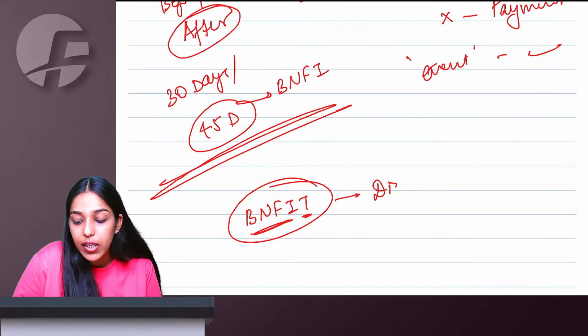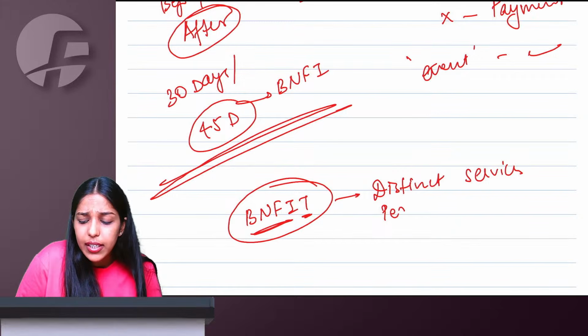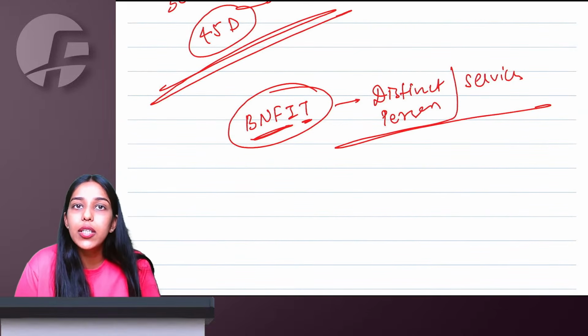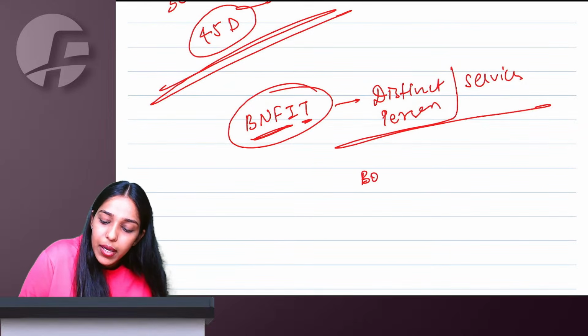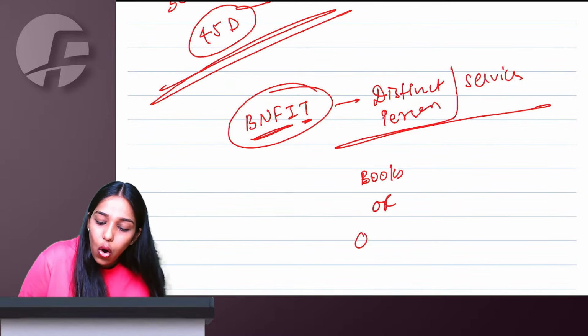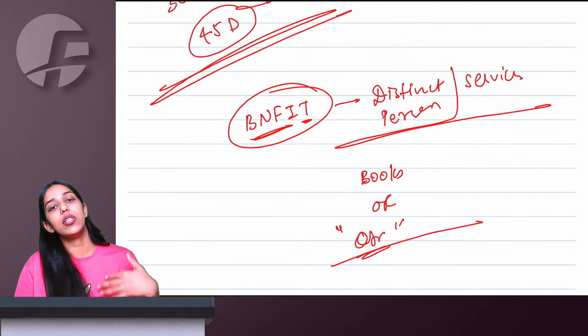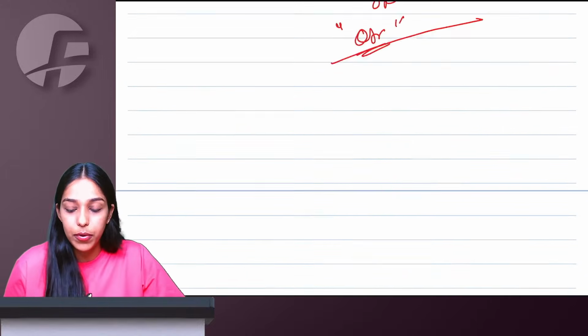But if they are giving services to their distinct person, same PAN, separate registration, then they don't need to comply with 30 days, 45 days. Whenever the supplier is recording in books, or all invoices at the end of the quarter together can be issued for all the services done with the distinct person.